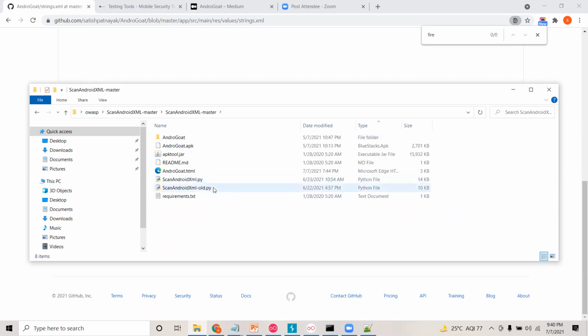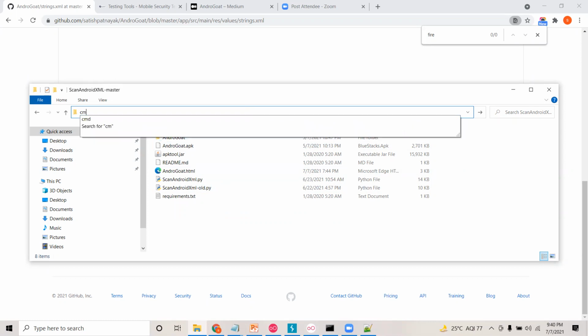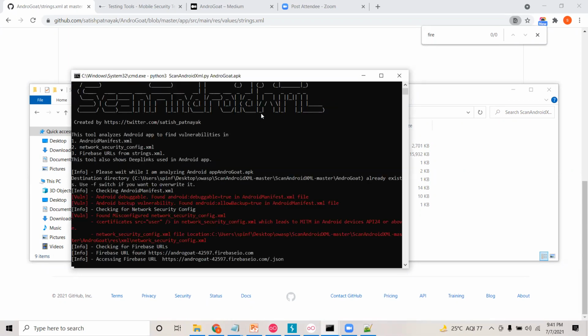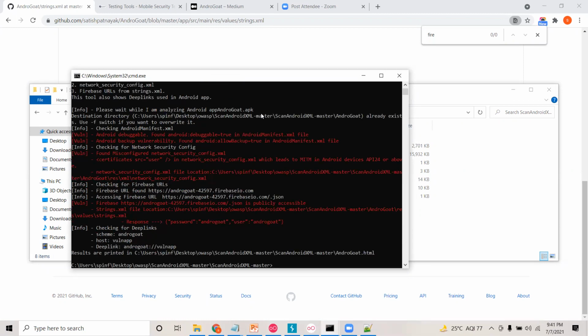This is a Python tool, and we just need to run the python3 command, this one, and the APK file. At the moment I wanted to give the andrewcode.apk file. When I hit enter, it will decompile the application. It will search for the strings.xml file.